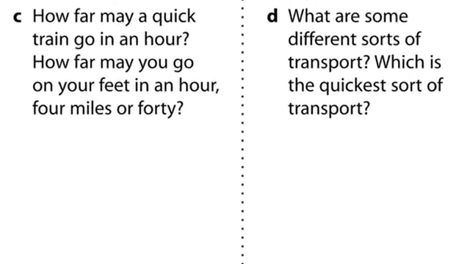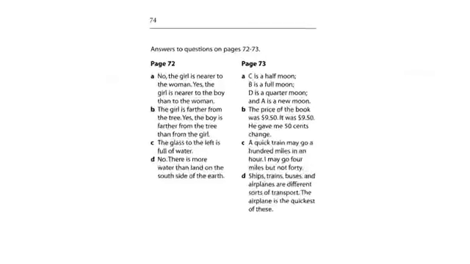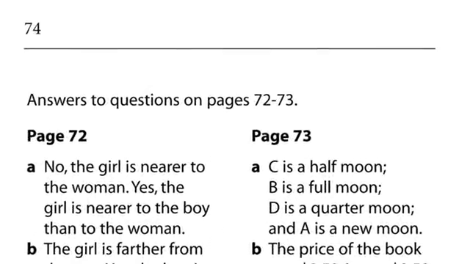C. How far may a quick train go in an hour? How far may you go on your feet in an hour? 4 miles or 40? D. What are some different sorts of transport? Which is the quickest sort of transport? The answers are on page 74.